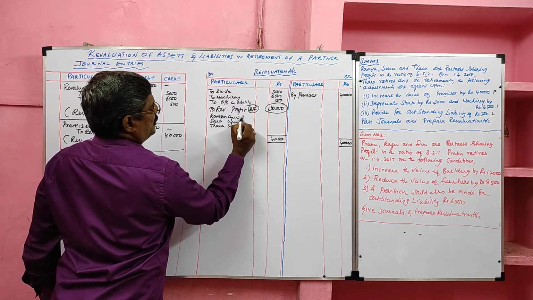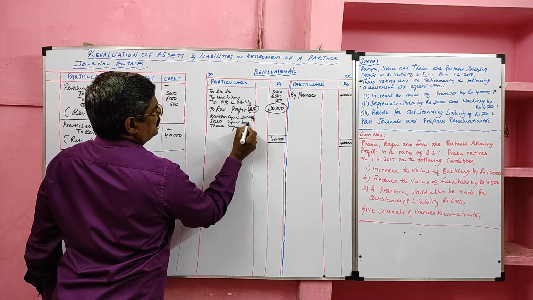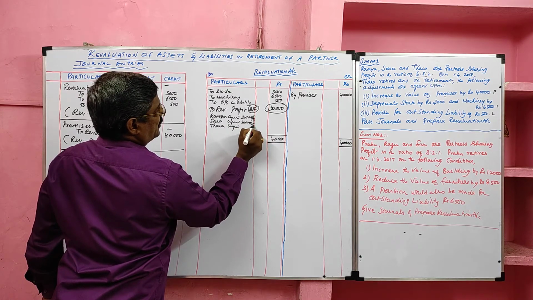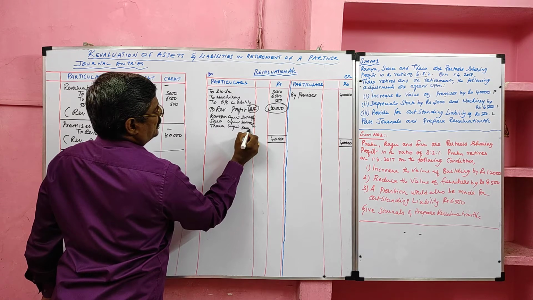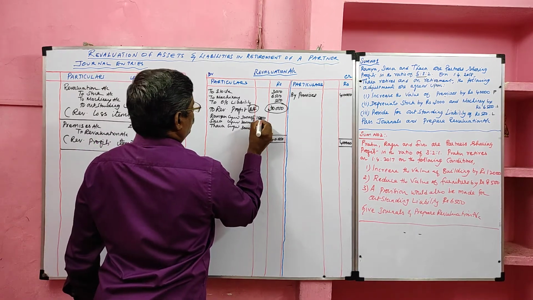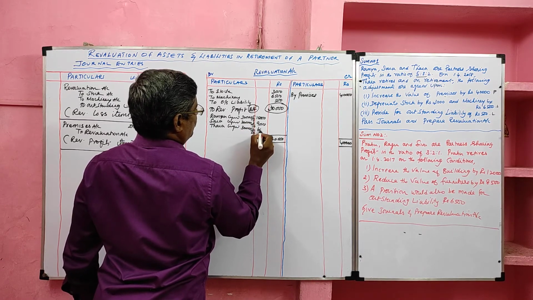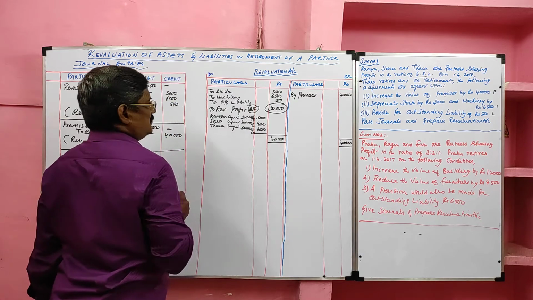In old ratio, 30,000 into 5 by 10, 30,000 into 3 by 10, 30,000 into 2 by 10. After division, 15,000 to Ramya, 9,000 to Sara, 6,000 to Tara.